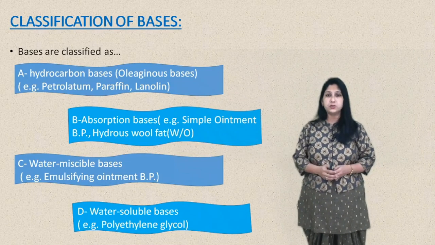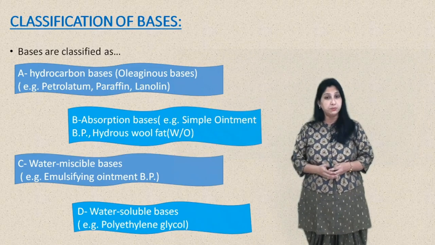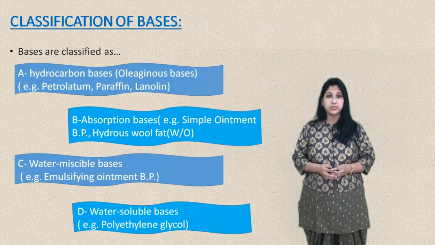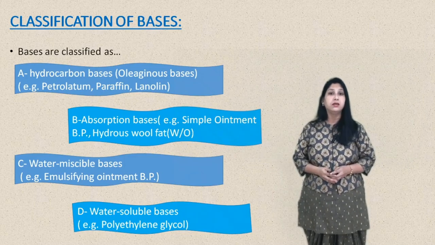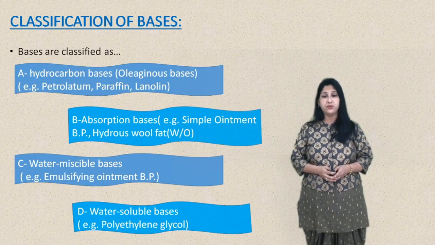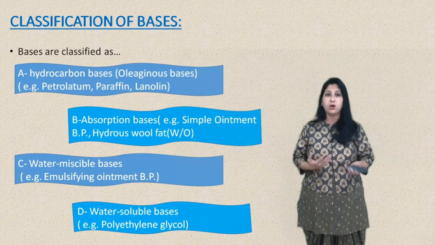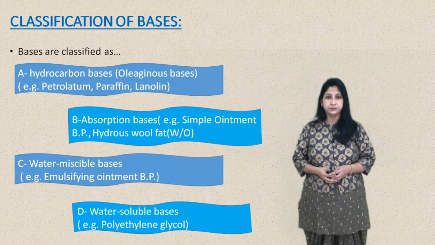The third base, that is water miscible base, and as the name indicates, this one is miscible with water, and that is the advantage of this base, that it can easily be washed off from the skin by water. Water miscible bases usually contain emulsifying wax, and that contains cationic or anionic or non-ionic type of emulsifiers or surfactants.